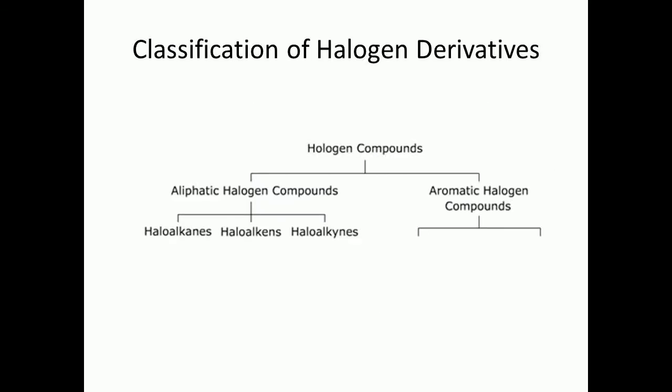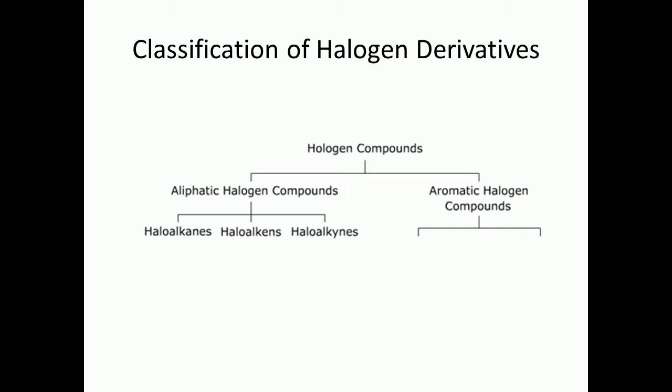The next point that we will cover is classification of halogen derivatives. Now, once we know what halogen derivatives are, the definition is most important. Here we are talking about halogen derivatives of hydrocarbons. Hydrocarbons, you know, are of various types.